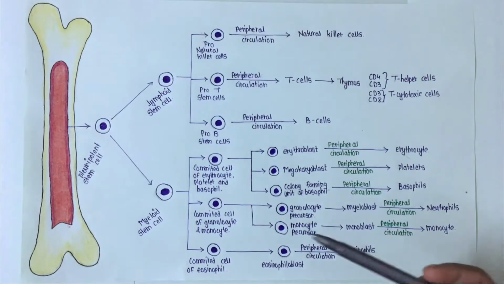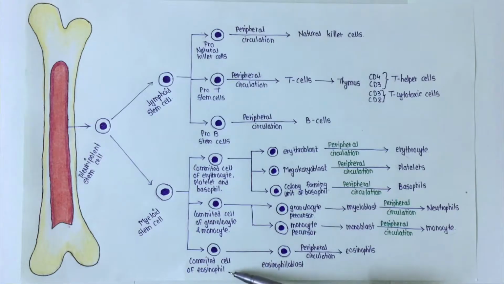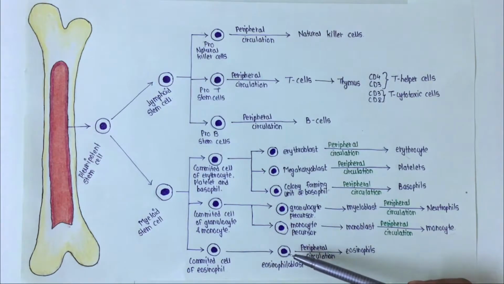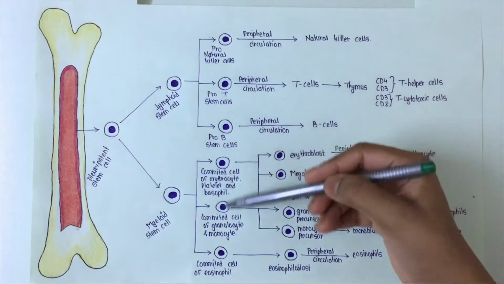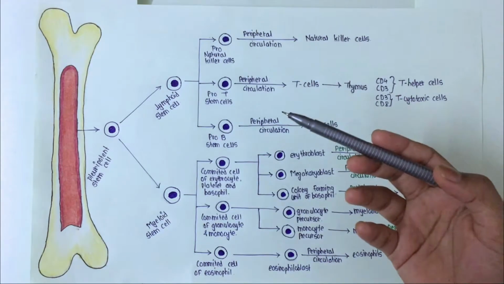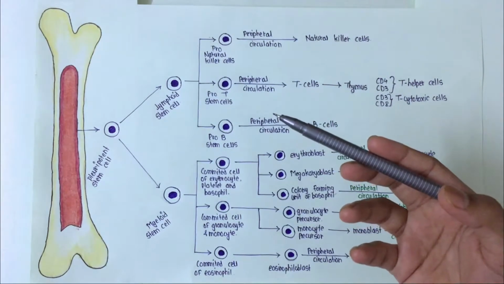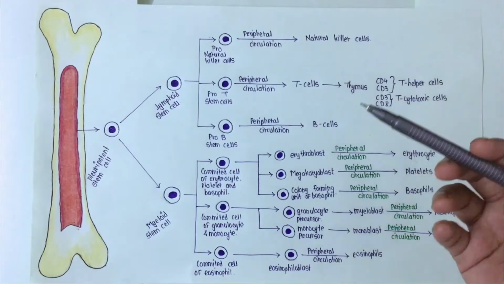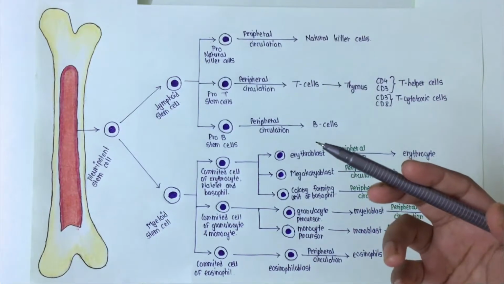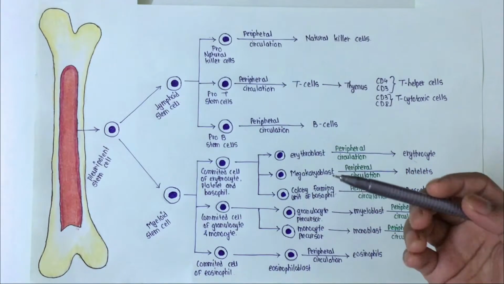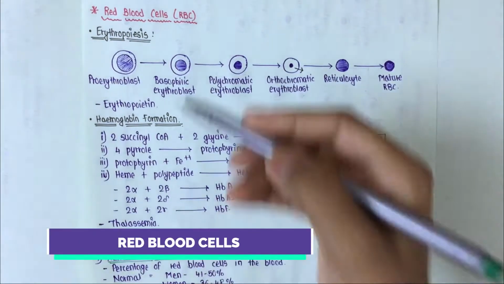Now let's come to committed cells of eosinophils. So these committed cells will differentiate to form eosinophiloblasts, and eosinophiloblasts will give rise to eosinophils, and they will be released into the peripheral circulation. Sometimes these committed cells get destroyed, so the body can't produce enough blood cells, and that condition is called as aplastic anemia. And also sometimes there is a lack of blood cells in the peripheral circulation, and that is called as pancytopenia. Now we will see red blood cells.